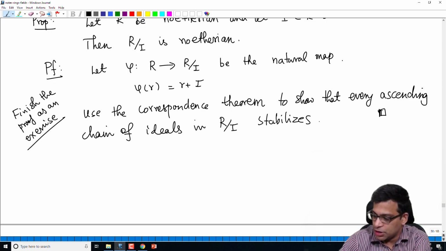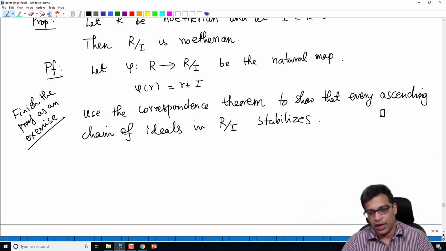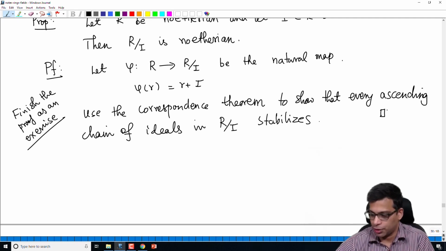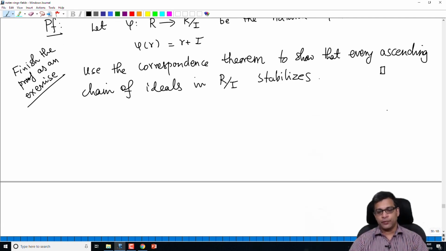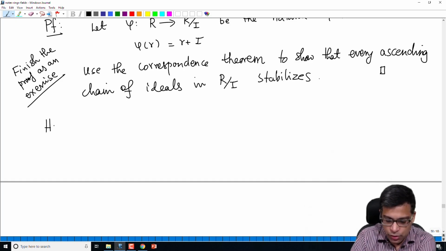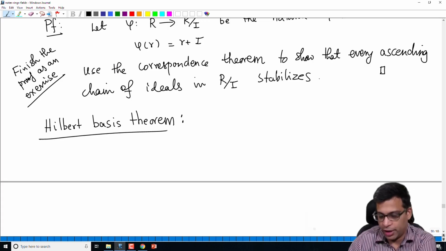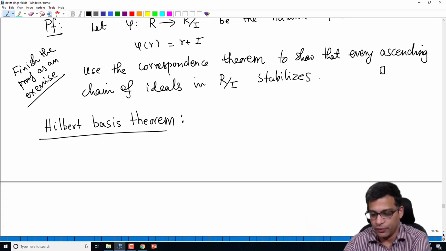This proposition is nice because it gives us a way to construct new Noetherian rings if you have a Noetherian ring. If R is a Noetherian ring, we can construct a new Noetherian ring by just taking a quotient. That still leaves the question of how to construct Noetherian rings to begin with. What do we know? So far we know Z is Noetherian, any field is Noetherian, a polynomial ring over a field is Noetherian. But the most important way for us to construct new Noetherian rings is what is called the Hilbert basis theorem, which I will prove in the next video. Let me just end this video by stating this as a preview of what will come next.